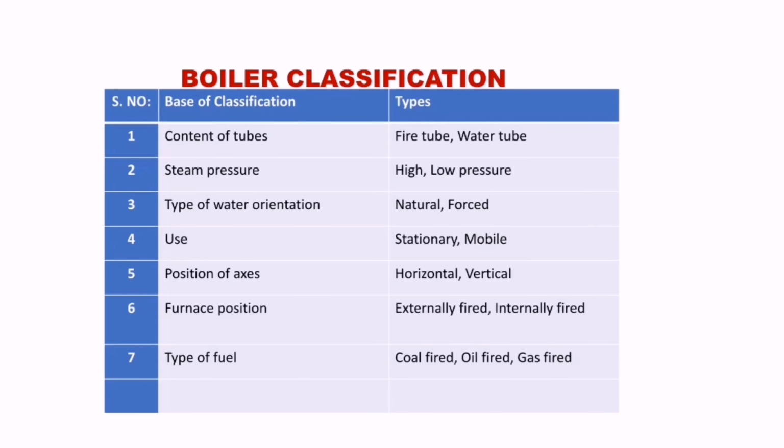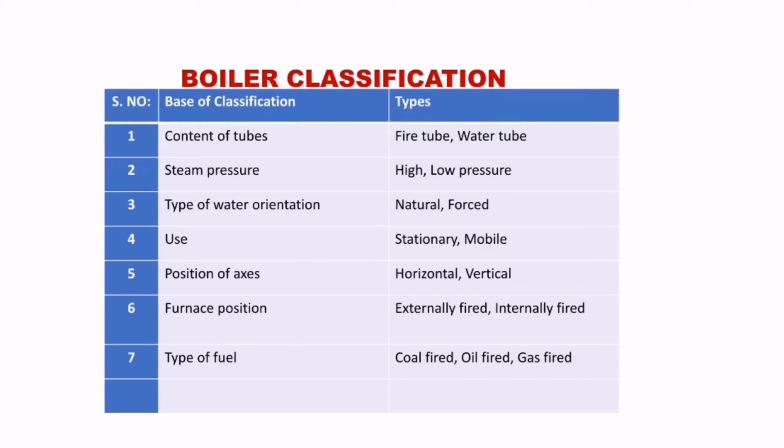Boiler classification: there are 7 different ways of classification. Let's see the bases of classification and the types. On the basis of tube content, there are 2 types, fire tube and water tube boilers. On the basis of steam pressure, there are high pressure boilers and low pressure boilers.